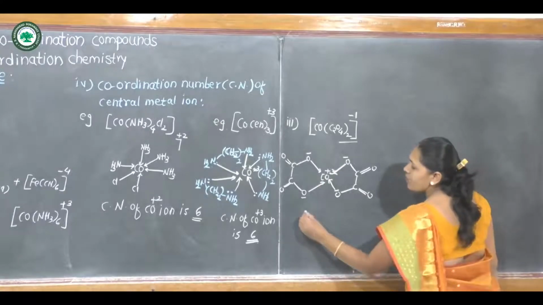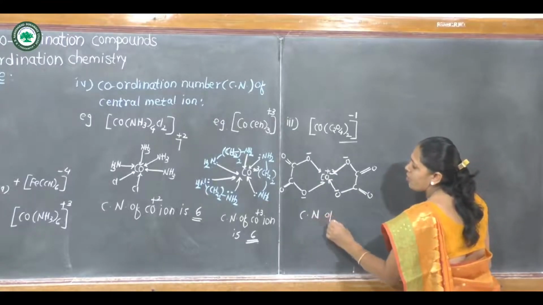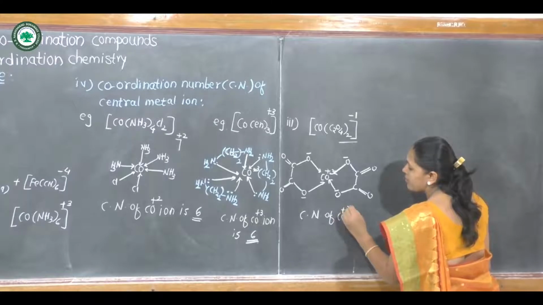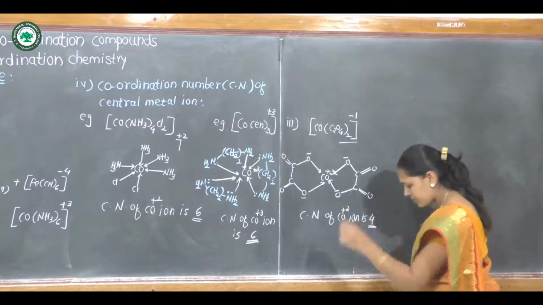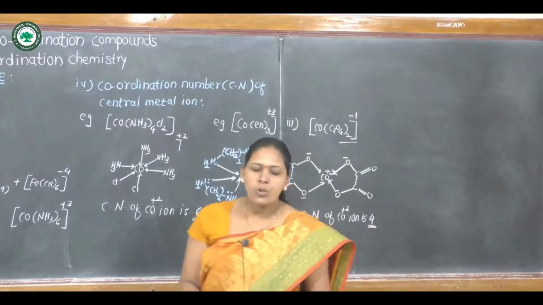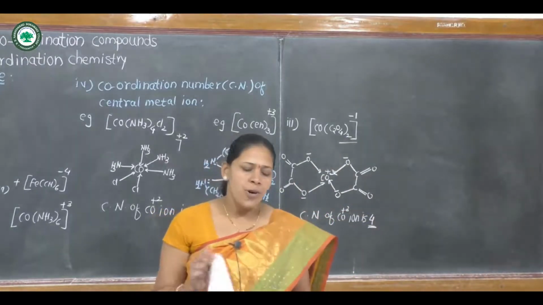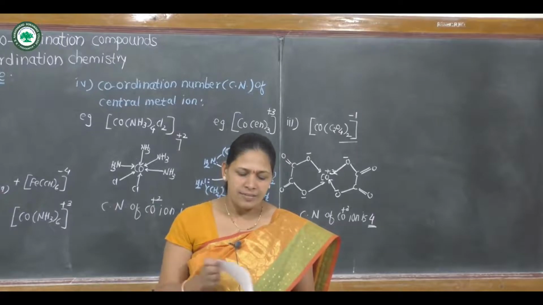Therefore, the coordination number of cobalt plus 3 ion is 4. This is about the coordination number of the central metal ion.